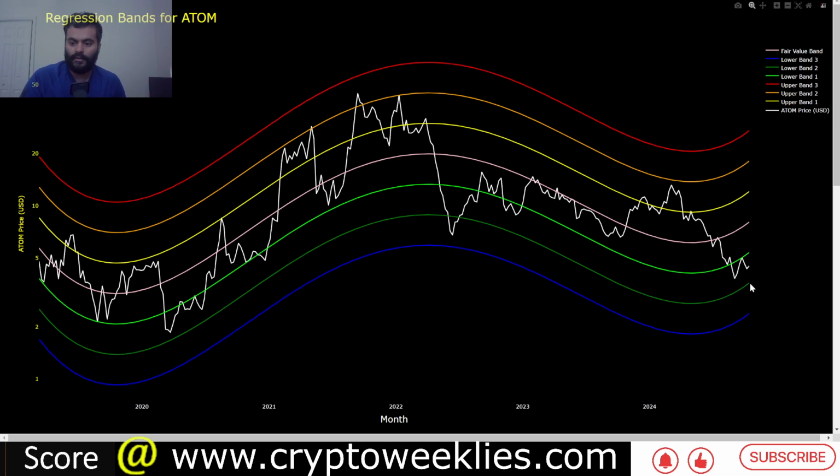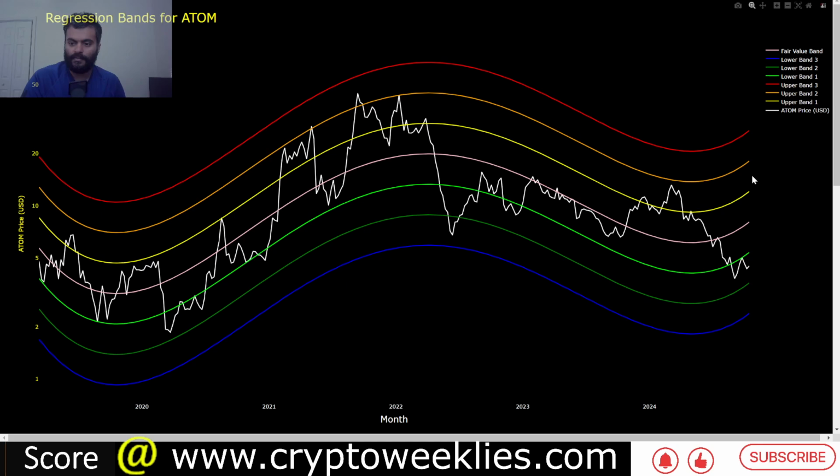The key levels to watch to the downside are $3.58 if the market corrects, and to the upside, if there are any further rallies, $5.37 would represent the 1 standard deviation bottom. The fair value for Atom per this analysis is at around $8, and the 1 standard deviation peak is at around $12.